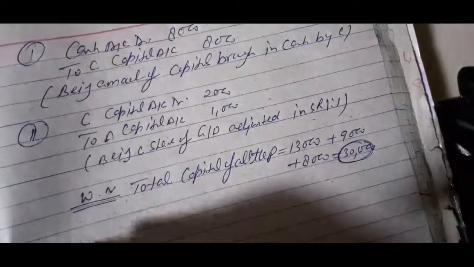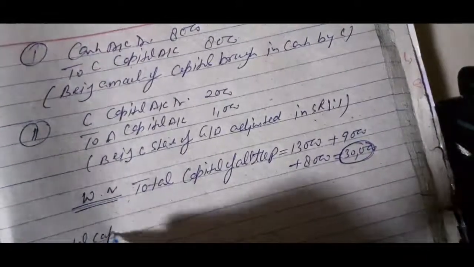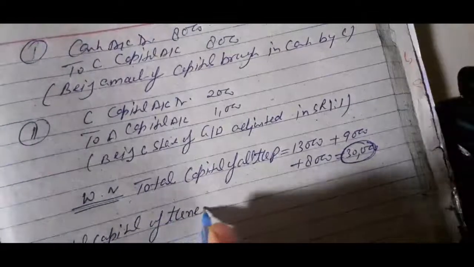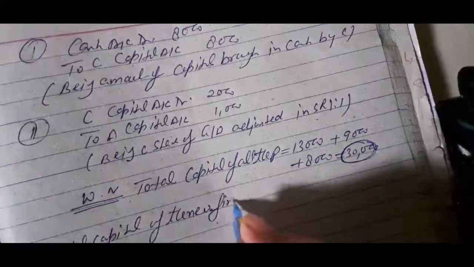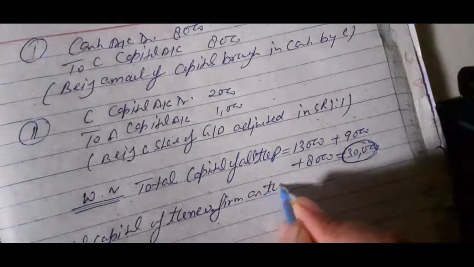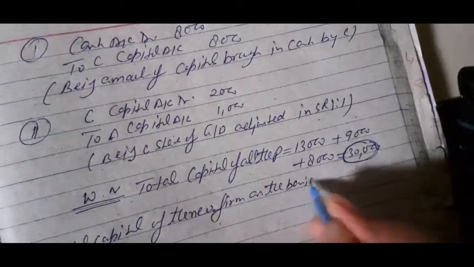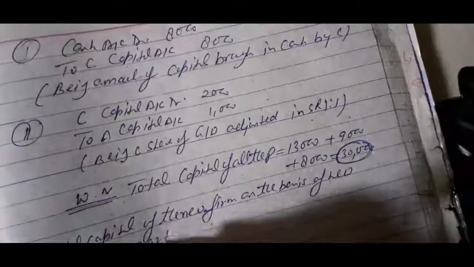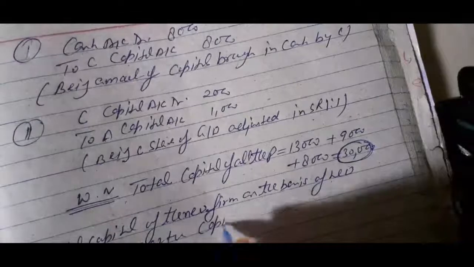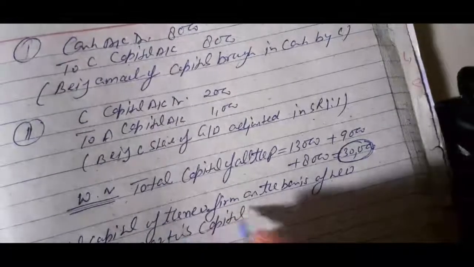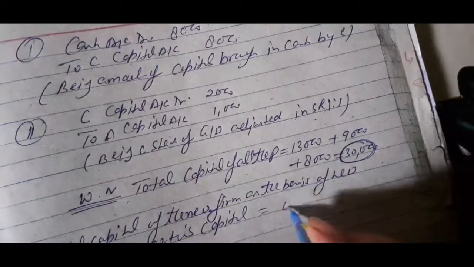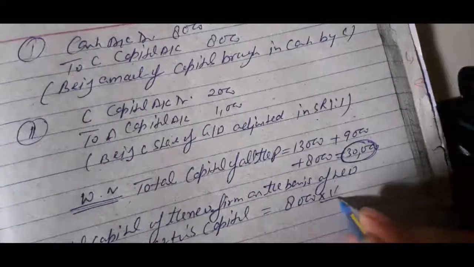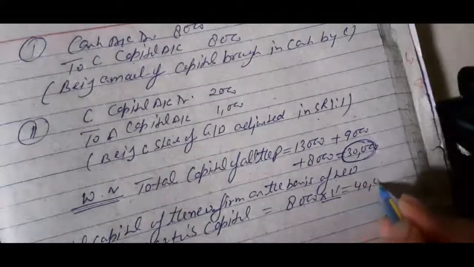Second, total capital of the new firm on the basis of new partner's capital account. New partner C has given 8,000 rupees into 5 is equal to 40,000 rupees.